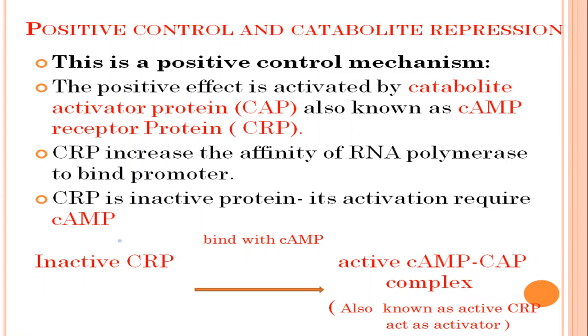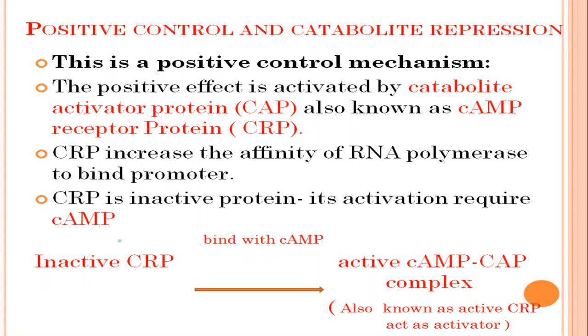The positive effect is activated by the catabolite activator protein, also known as cyclic AMP receptor protein, CRP. This CRP increases the affinity of RNA polymerase to bind the promoter at certain regulatory sequences located near the promoter sequences.